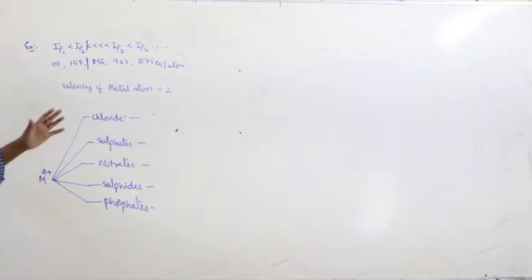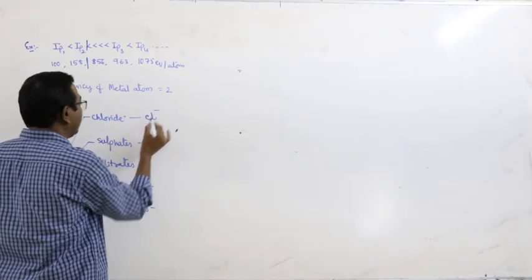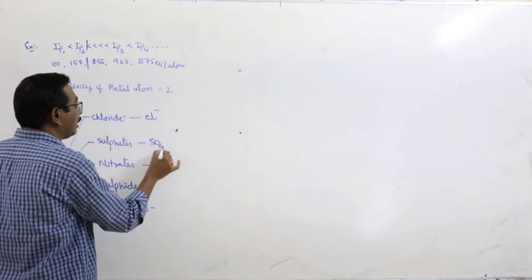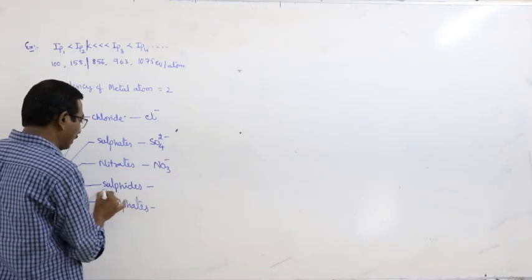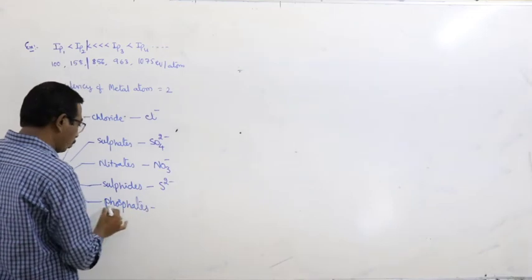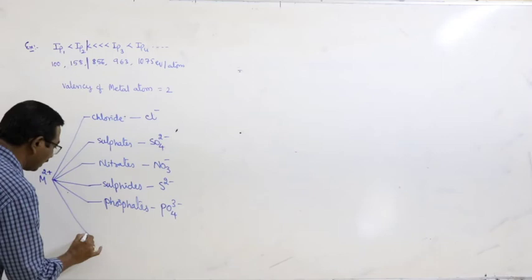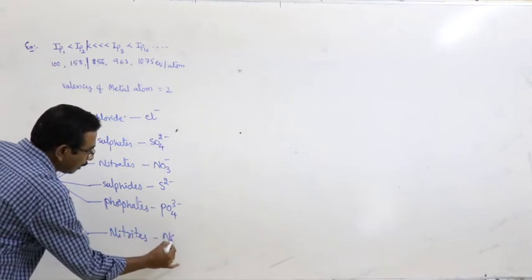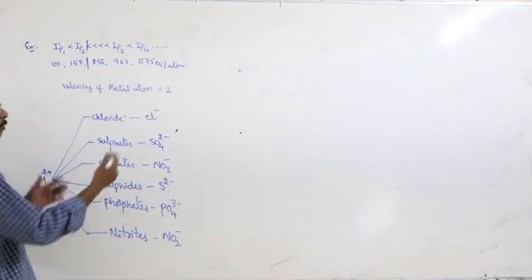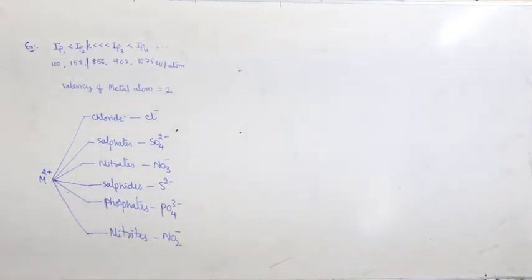To solve this problem, you have to be familiar with the formulae of anions also. Chloride ion, formula Cl−. Sulfate ion, formula SO4 2−. Nitrate ion, formula NO3−. Sulfide, formula S2−. Phosphate, PO4 3−. We can write some other examples also. Nitrite, NO2−. Sulfite, SO3 2−. You should be familiar with the formulae of the anions also.